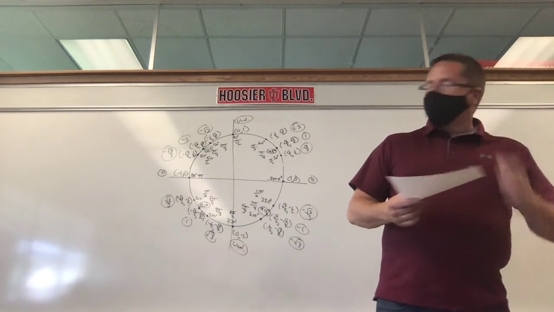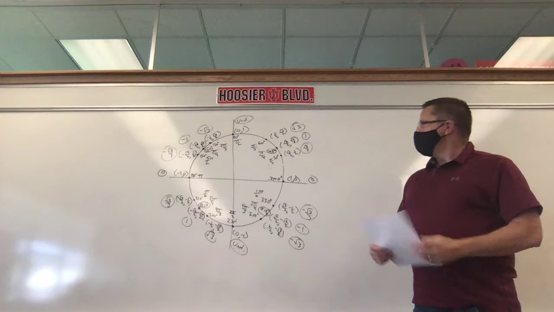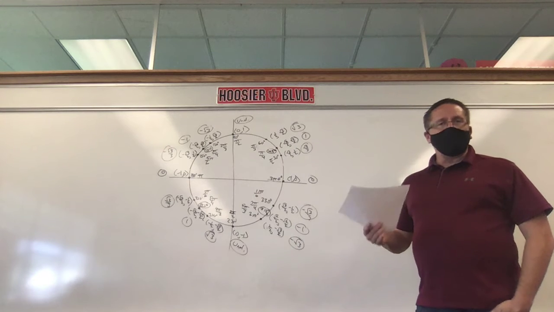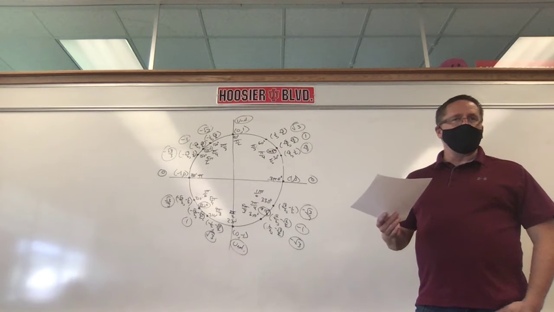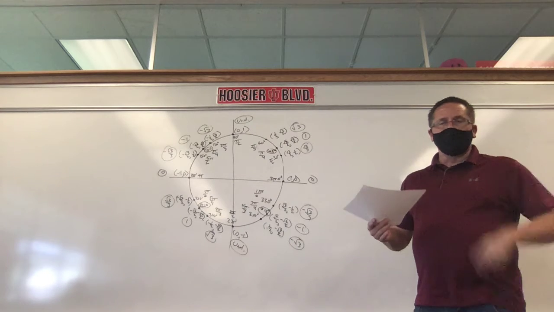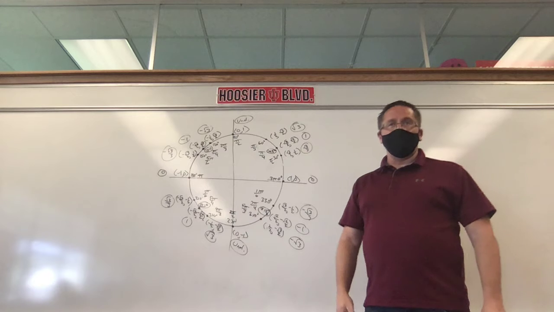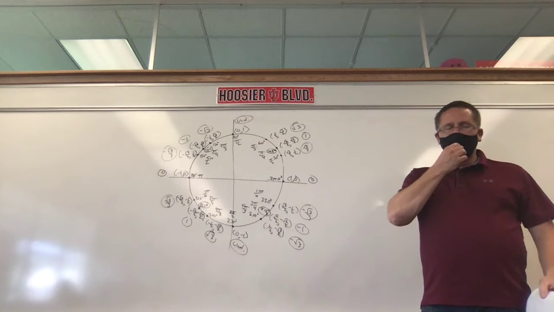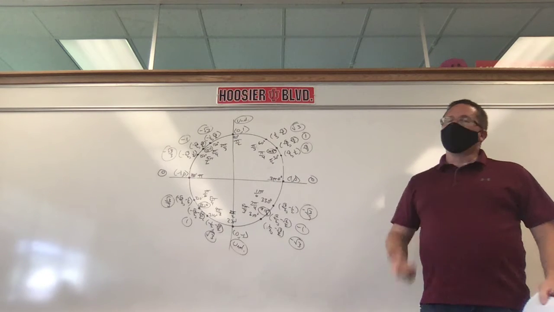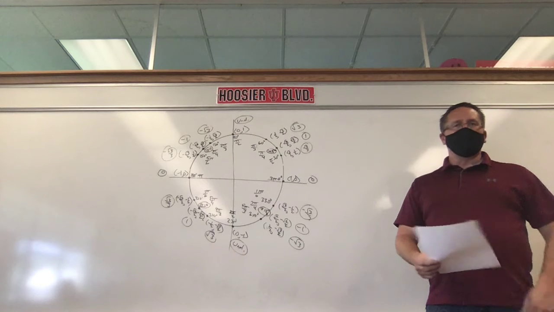What I want you to look at is this. Actually, you look at my unit circle here, okay? The period of sine is 360 degrees, or 2 pi. The reason is, you have to go all the way around, and then it starts over. Okay, and we already knew that. We've talked about that. The same with cosine. You have to go all the way around before it starts over.